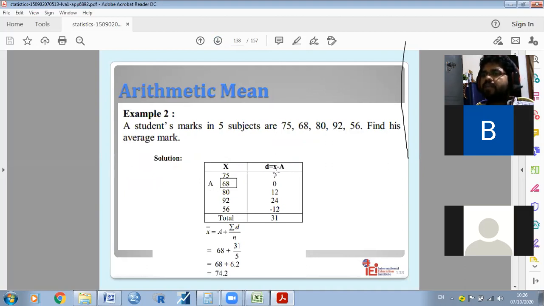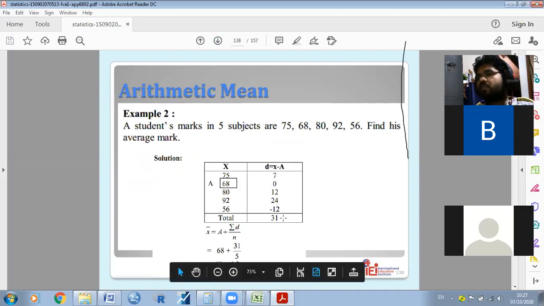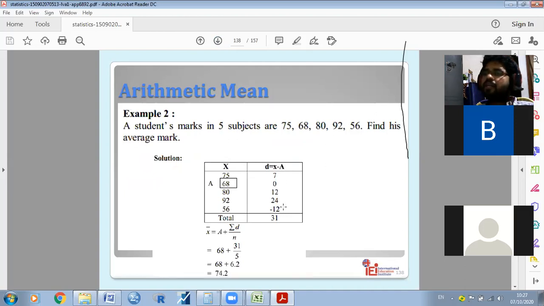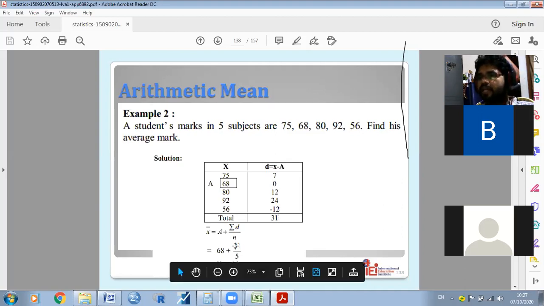So in the first one, 75 minus 68, how much do you get? 7. 68 minus 68, 0. 80 minus 68, 12. 92 minus 68, 24. 56 minus 68, minus 12. When you add all the values, we add all the positive values on one side and the negative on the other. 7 plus 12, 19; 19 plus 24, 43; 43 minus 12, 31. So here we have taken 31.